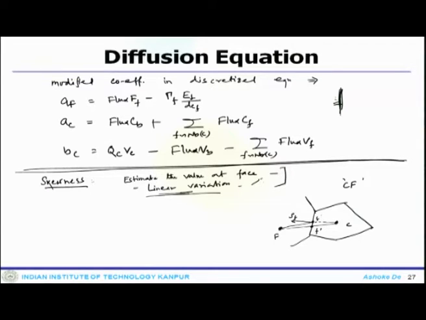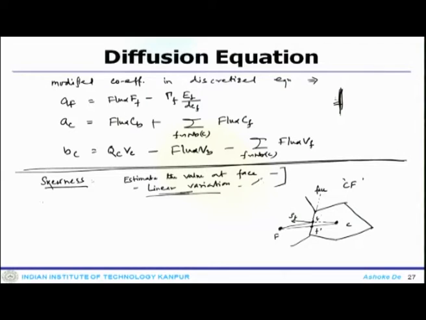So, essentially this is my face, and the face center actually lies at this point F, and the connecting line between the centroid of C and the neighboring element F lies at F prime. So, they do not lie at the same location. There is an offset, or essentially this is the skewness.